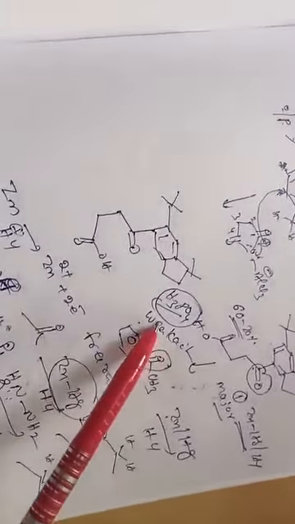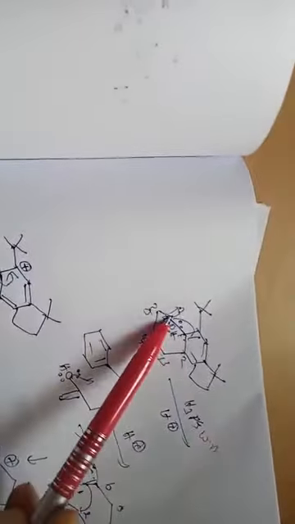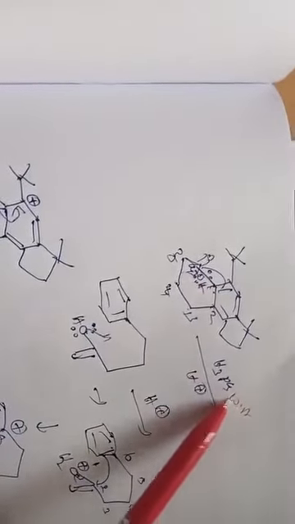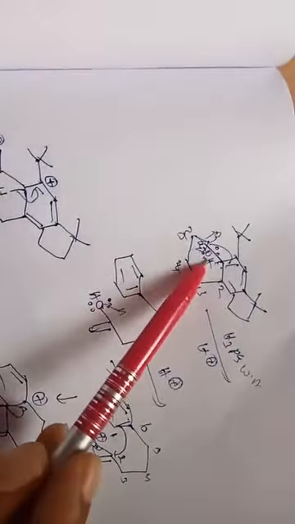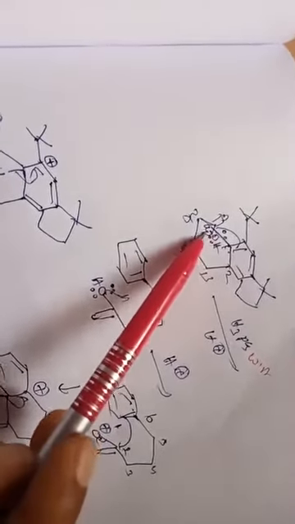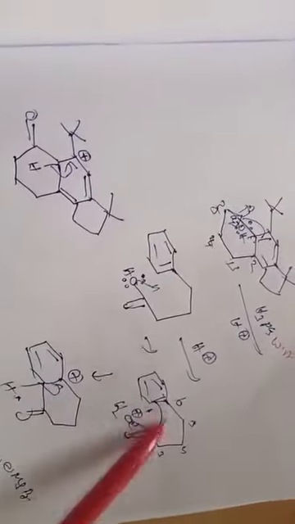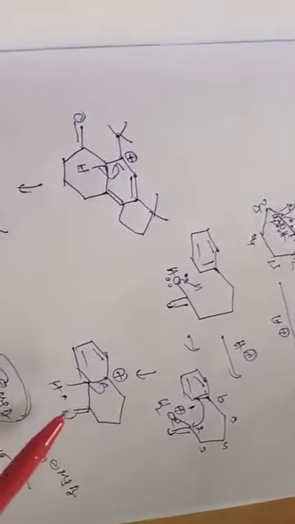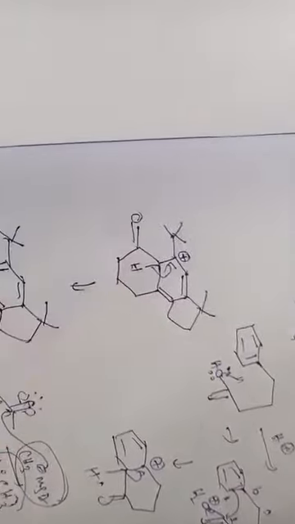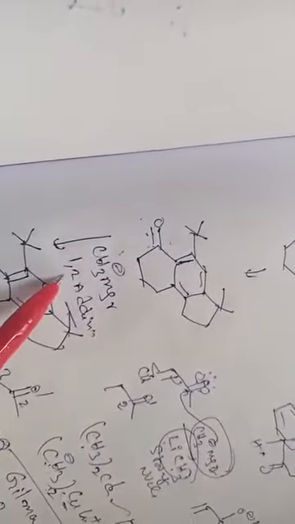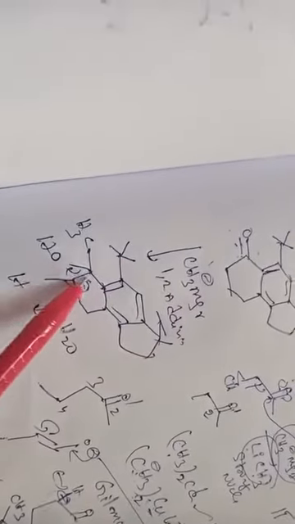Then another reagent they gave is H3PO4. In the next step, this carboxylic acid, with H3PO4 acting as a weak acid, makes the OH become OH2 plus, which is a very good leaving group. Now the electrophile reacts and cyclization takes place like this, very nice cyclization, then elimination of a proton. Finally we get this compound, and by using this product and methyl magnesium bromide, a 1,2 addition reaction and heating with loss of water, the target product can be obtained.